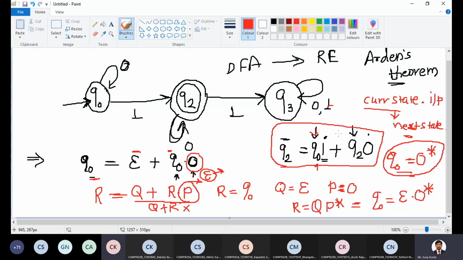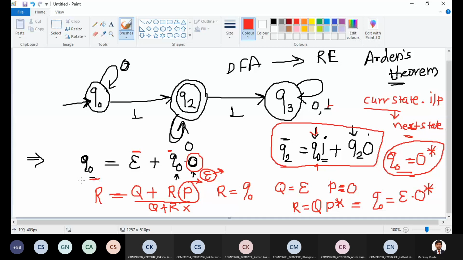Sir, how do we assign the values of R, Q, and P? R is equal to QP star. No, sir, you wrote R is equal to Q naught, Q is equal to epsilon, and P is equal to 0. So how?